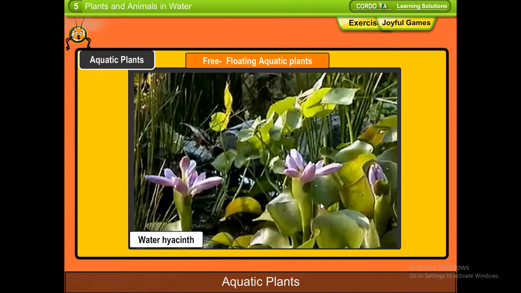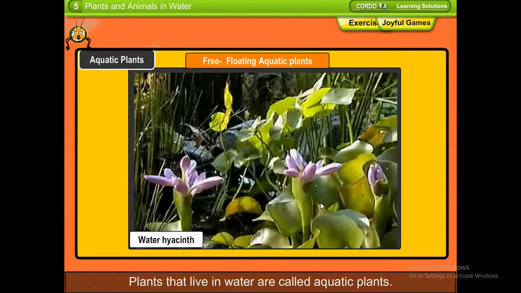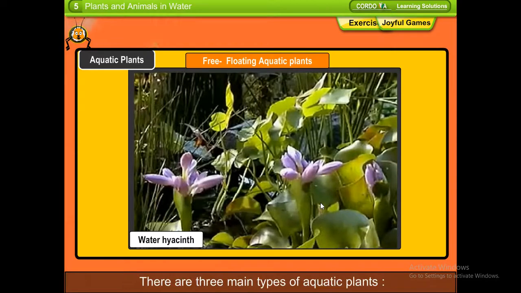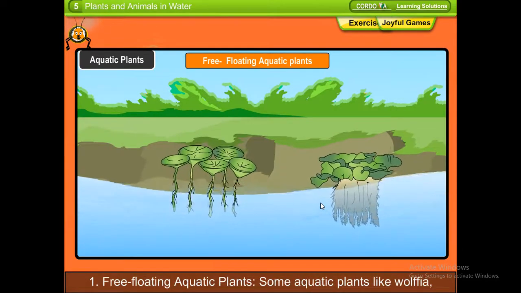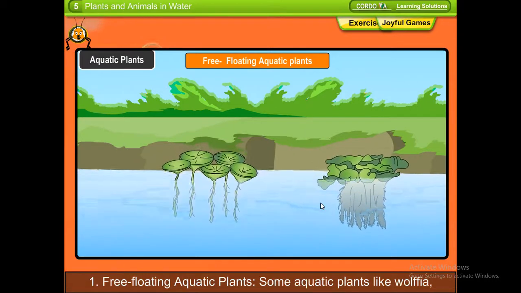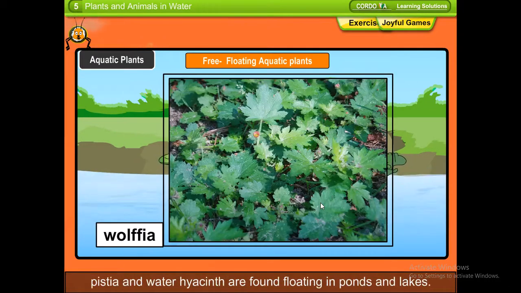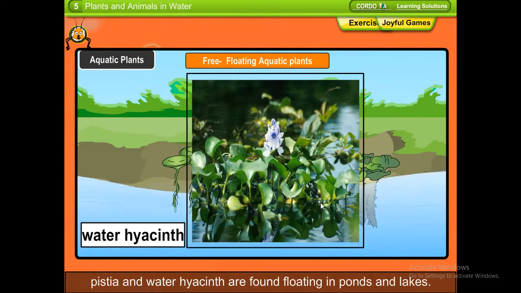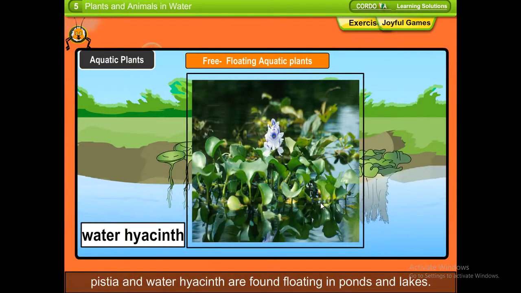Aquatic plants. Plants that live in water are called aquatic plants. There are three main types of aquatic plants. 1. Free-floating aquatic plants. Some aquatic plants like Wolffia, Pistia, and water hyacinth are found floating in ponds and lakes.